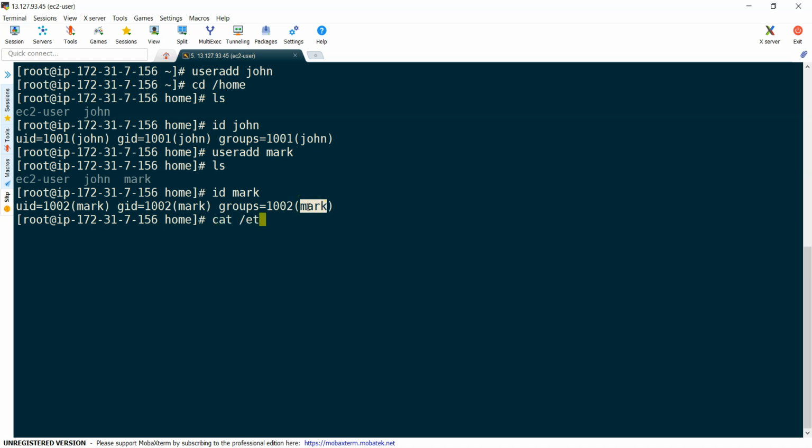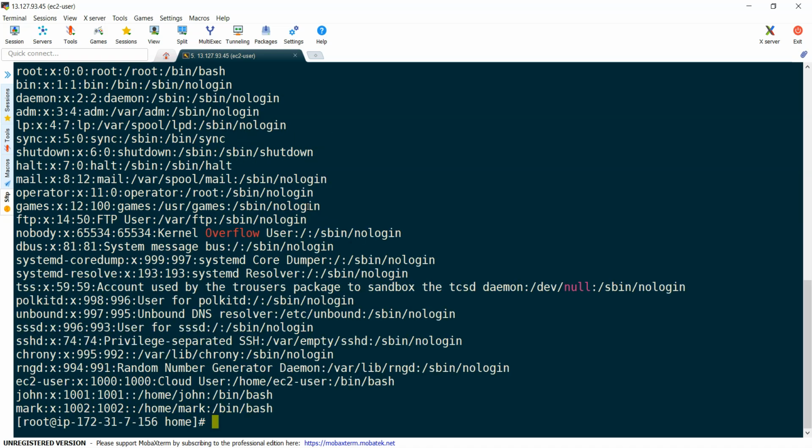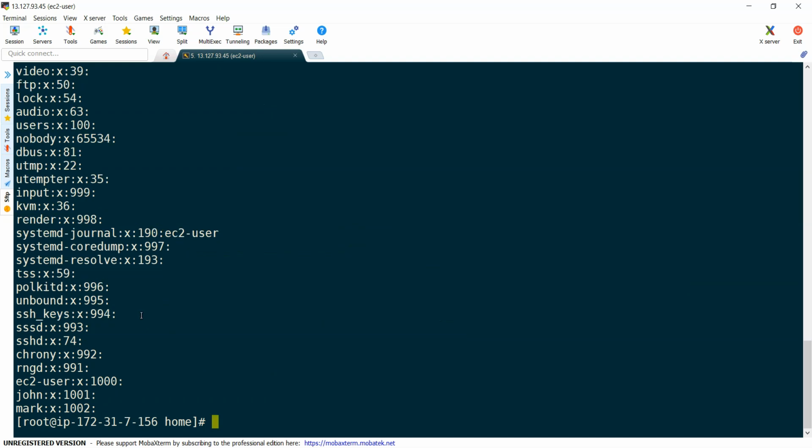The same thing you can check under /etc/passwd. This is where the entries happen. You can see here the John user, and x stands for the password, which is not set up for this user, that is the entry, and 1001, and the same for the group, and /home/john, this is the home directory, and he got this shell. This is how we can create users. And groups are part of cat /etc/group. There is a file called group, and whenever we create any user, by default a group for the user also gets created.